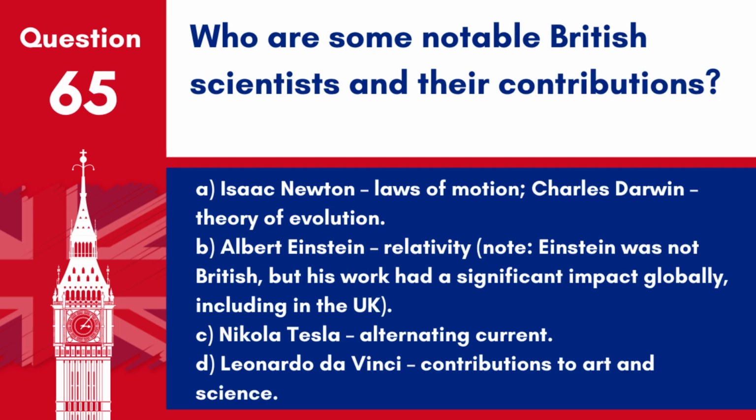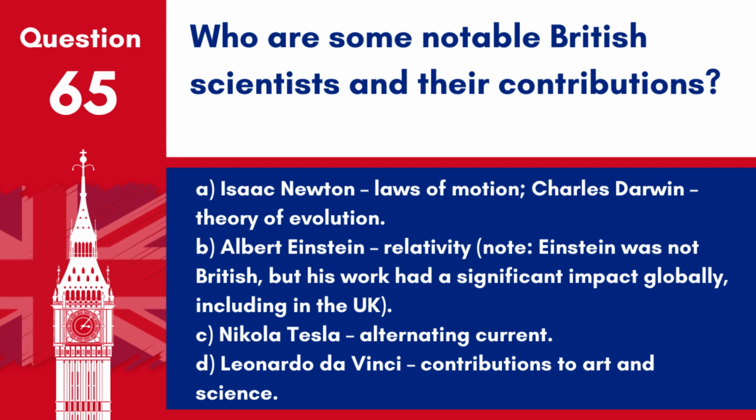Question 65. Who are some notable British scientists and their contributions? A. Isaac Newton, Laws of Motion. Charles Darwin, Theory of Evolution. B. Albert Einstein, Relativity. Note: Einstein was not British, but his work had a significant impact globally, including in the UK.